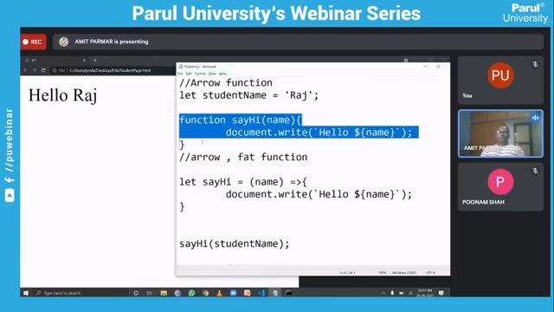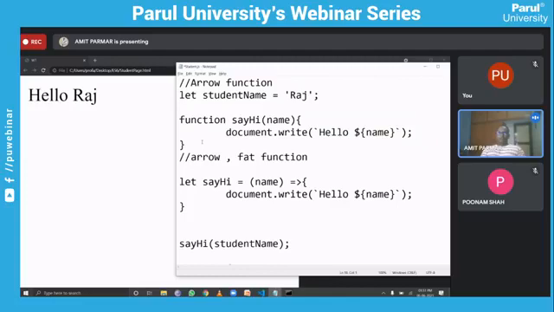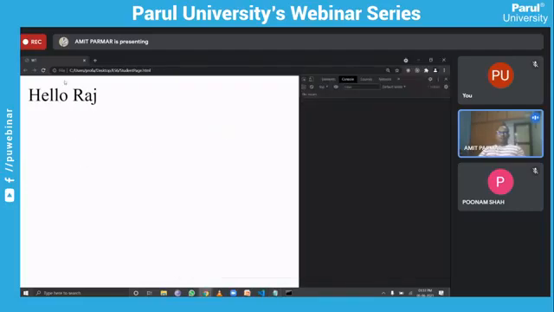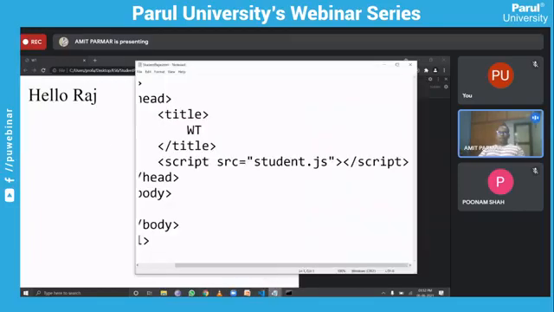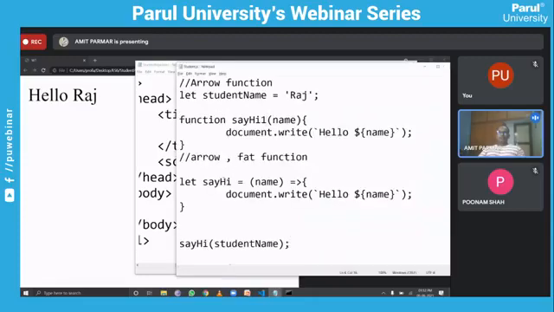So this is the difference. Let's first run this, and then we will be able to give you the basic idea of how it actually works. So same output.